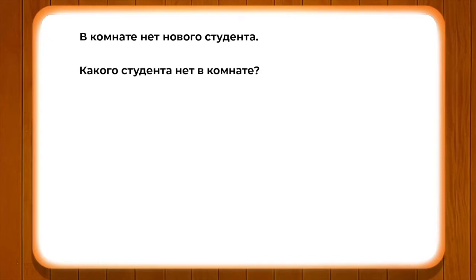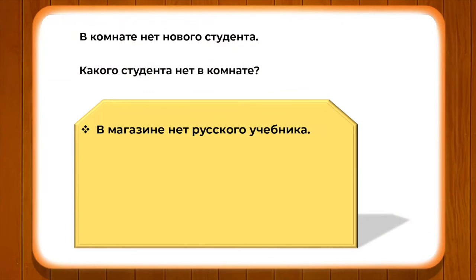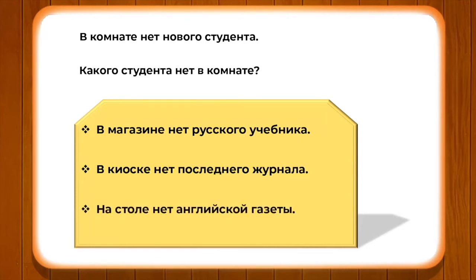Okay, now let us go ahead and pay attention to a few more sentences. В магазине нет русского учебника. So русский учебник changes into русского учебника. В киоске нет последнего журнала. And на столе нет английской газеты. So according to the gender, if it is masculine or neuter, какого, and if it is feminine, какой. So here русский учебник: какого учебника нет в магазине? Русского. So like this you can also solve the exercise properly.